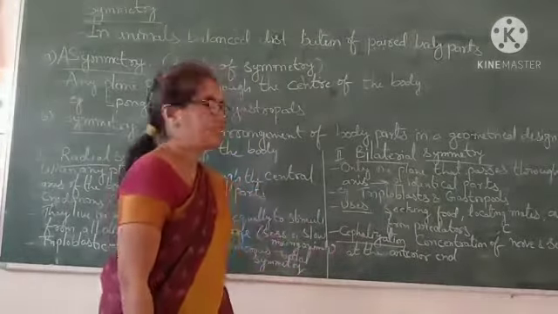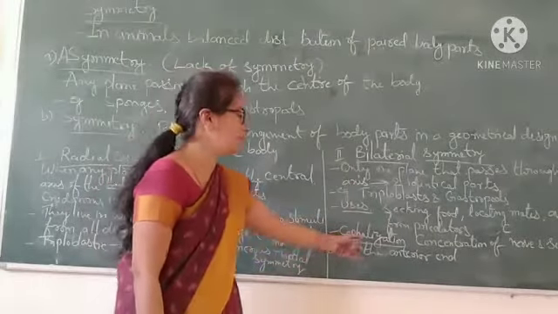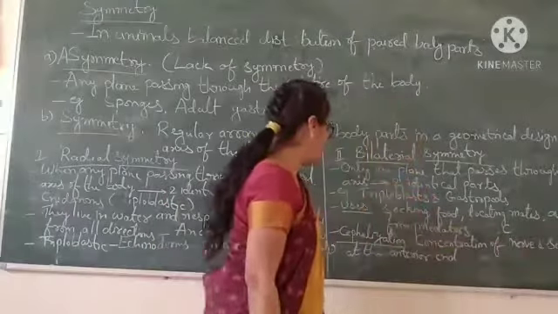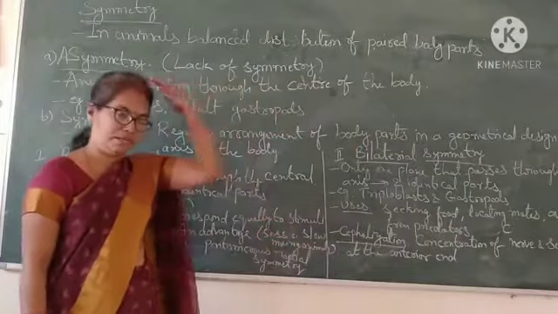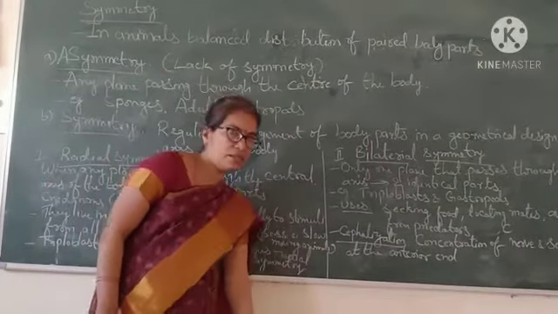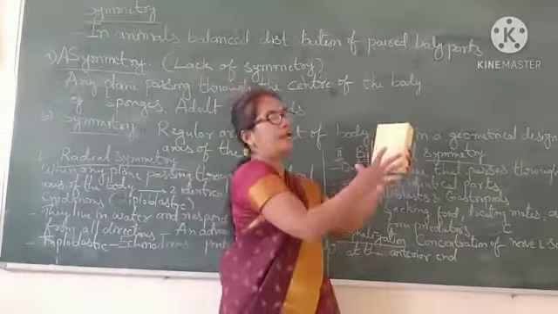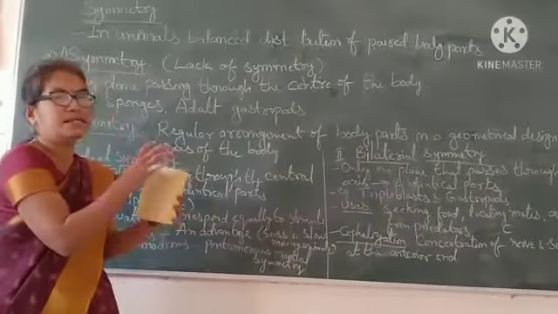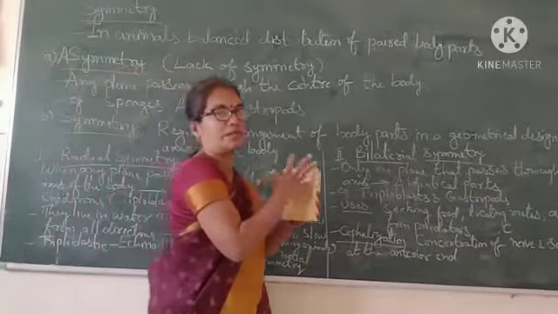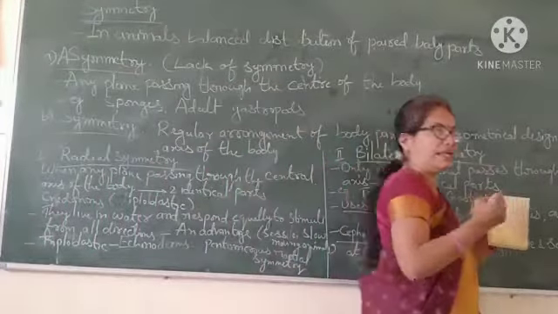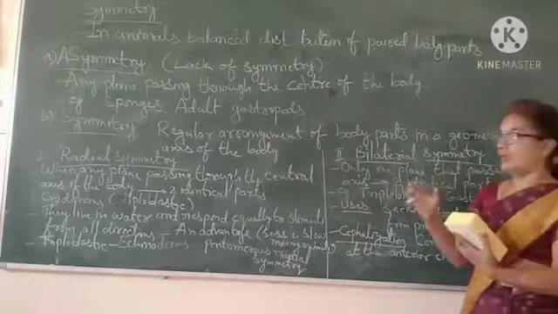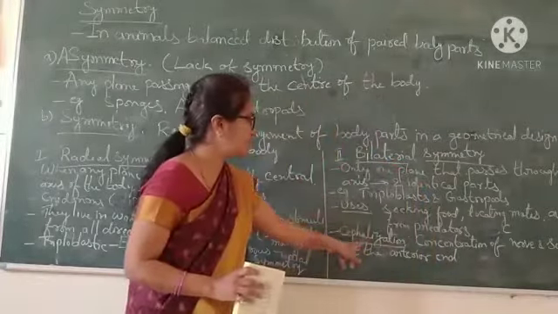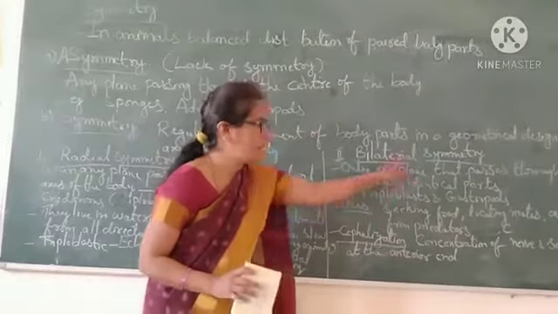Next, cephalization. In them, the most important thing is cephalization. What is cephalization? Concentration of nerve and sensory cells at the anterior end. There is the anterior and the posterior. In the anterior side, the nerve cells and sensory cells are present. They take the messages and respond to stimuli. So that is called cephalization. Cephalization is important in bilateral symmetry.